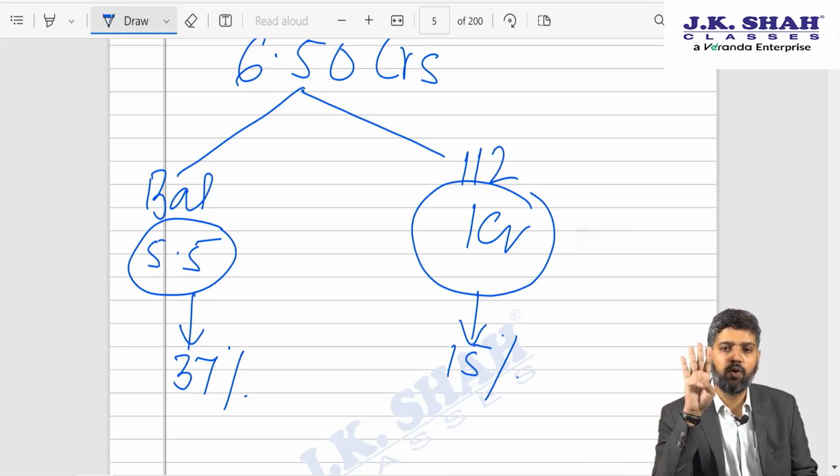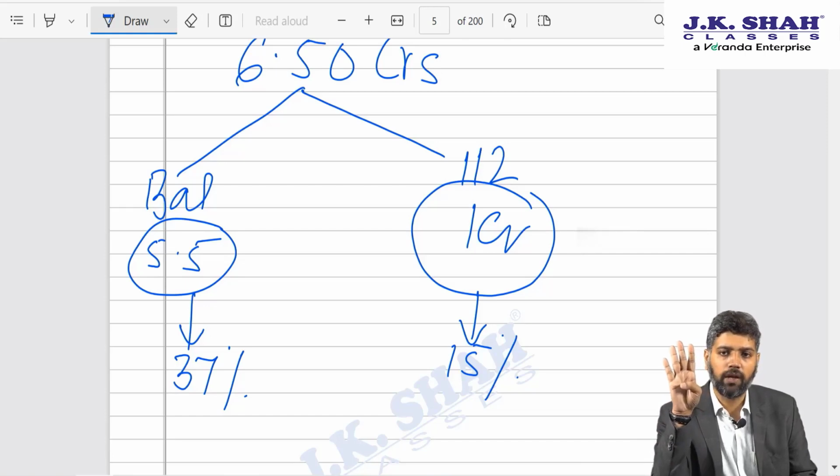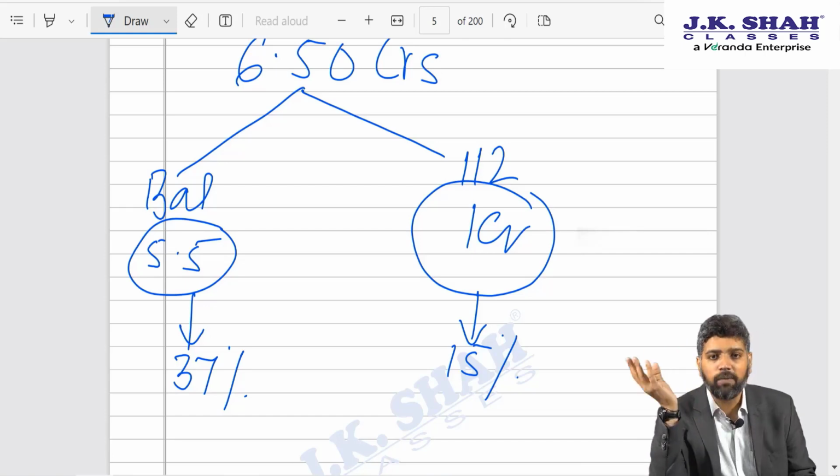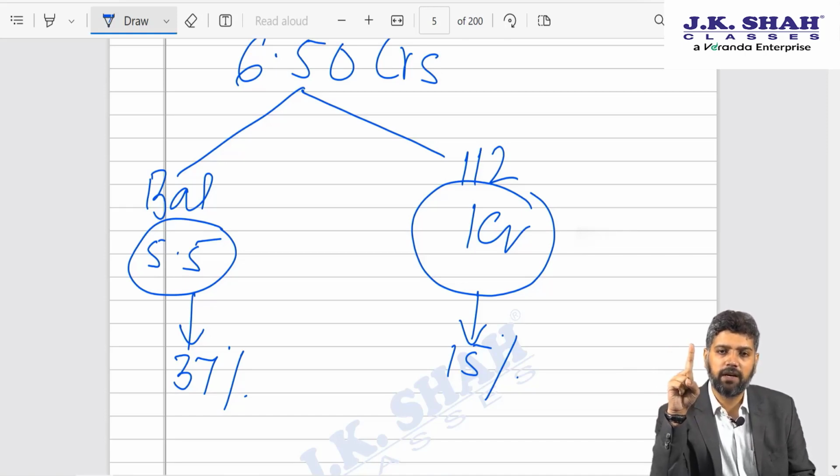So with regard to four incomes, the maximum surcharge rate can be 15%. That is income covered under 111A, income covered under section 112, income covered under section 112A, and dividend income.